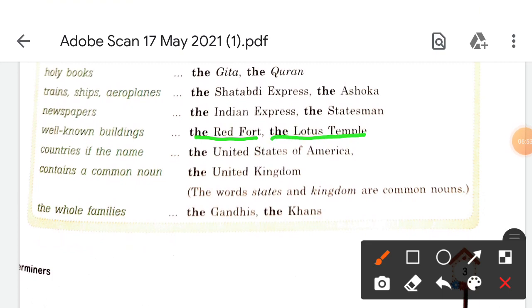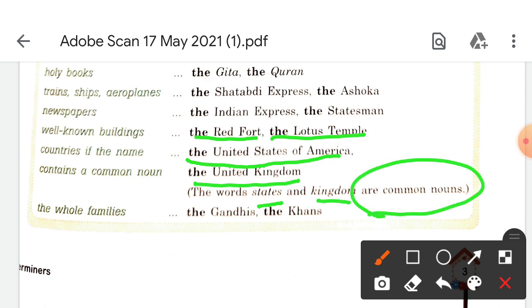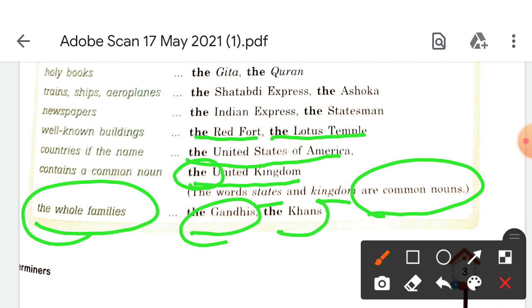For countries, if the name contains a common noun, like states and kingdoms, we use the: the United States of America, the United Kingdom. For whole families we use the: the Gandhis, the Khans.